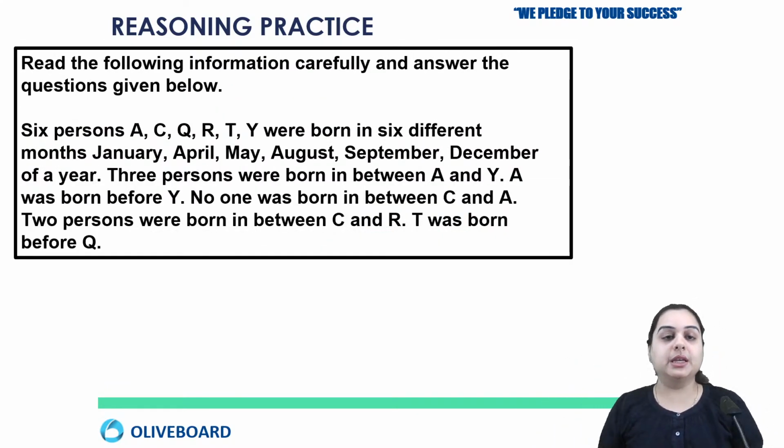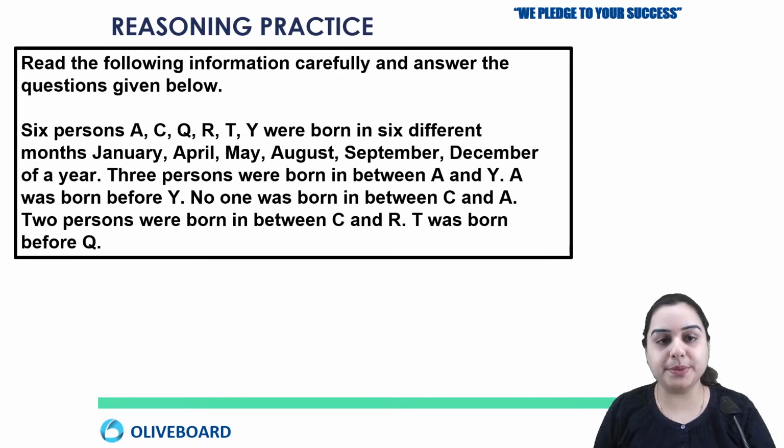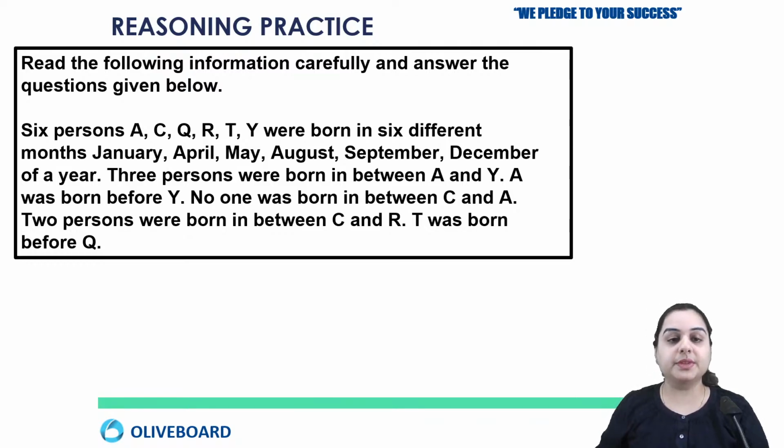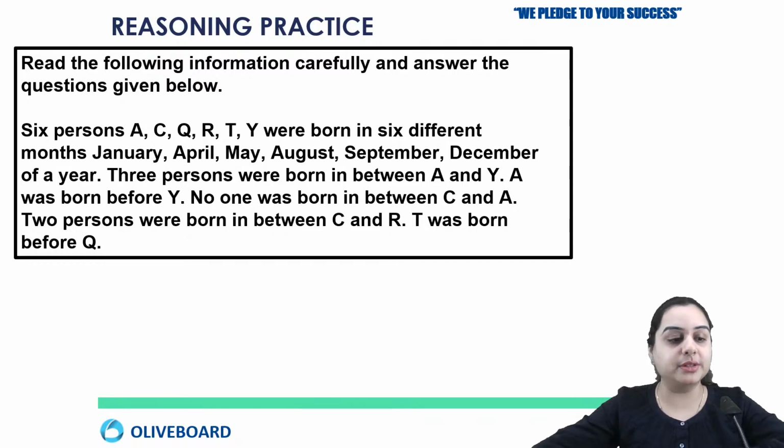Okay, so here you have one more puzzle which is about months. So now let us start this and let's make a solution. There are 6 persons who were born in 6 different months, namely Jan, April, May, August, September and December. So you are given some information. Just make a solution for this.